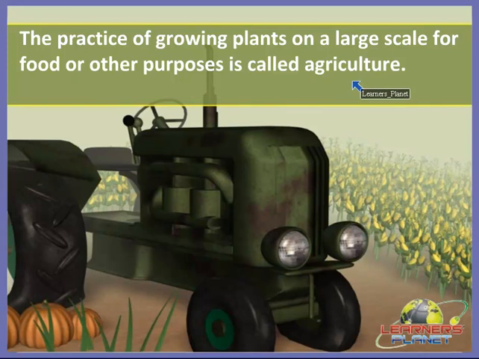This is what we call agriculture, where we can grow plants on a very large scale. And why do we need to grow plants on a very large scale? Yes, to feed the entire population of the country and of the whole world, because everyone needs food and water to live, right?